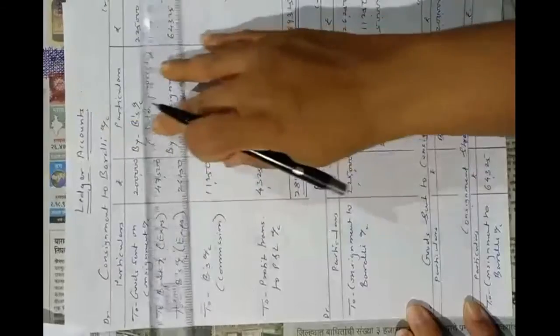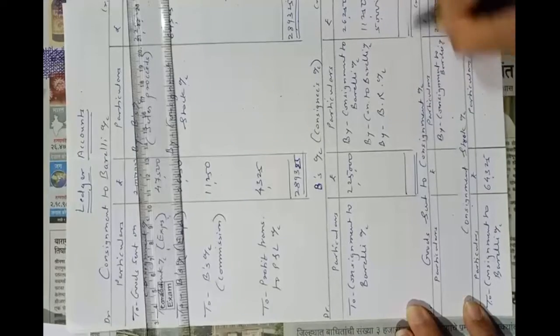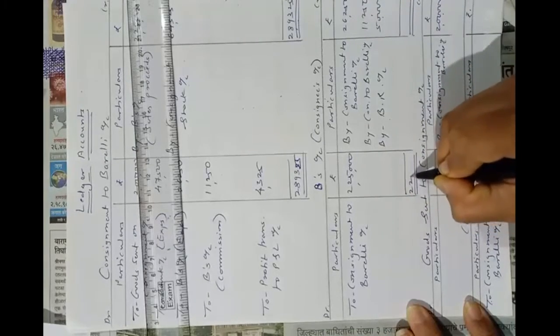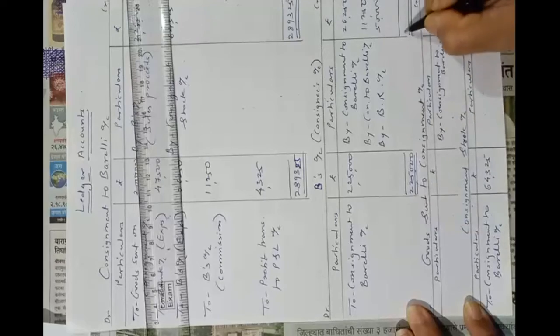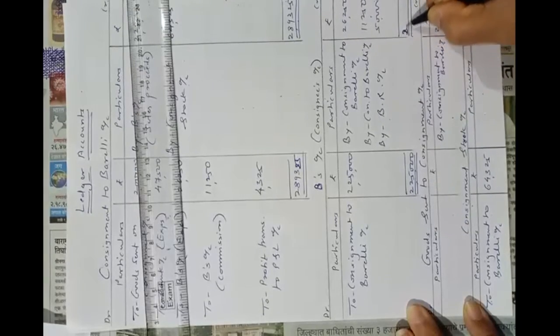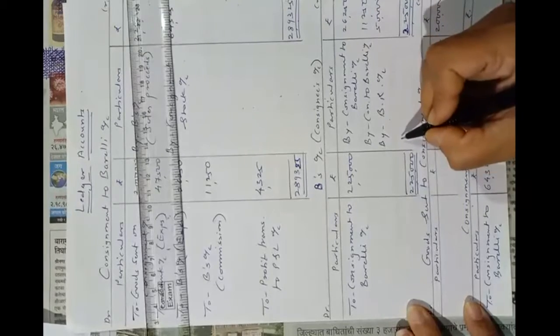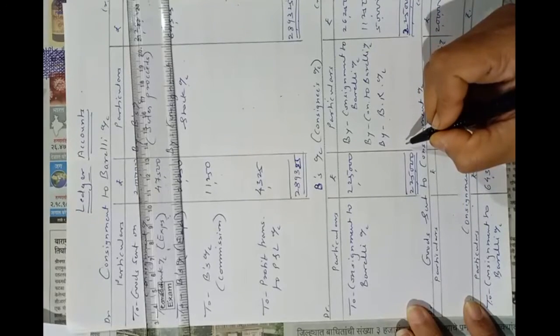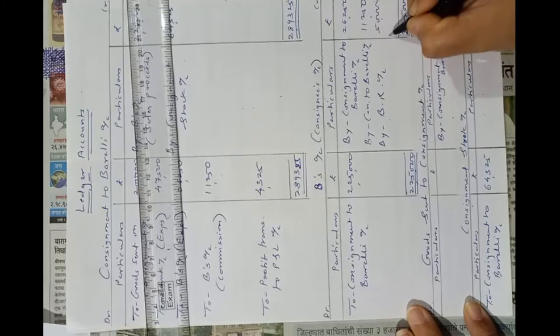$64,325. Now after tallying the consignment to Bareilly account, means the consignment account, we will tally B's account, that is the consignee's account. Debit total 2,25,000. I showed you this in the rough work. We had deducted the sales proceeds from this total, and the closing balance was 1,37,500. This amount B will give to